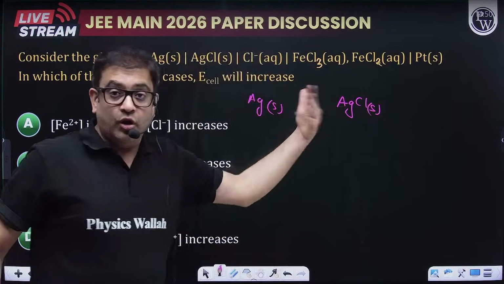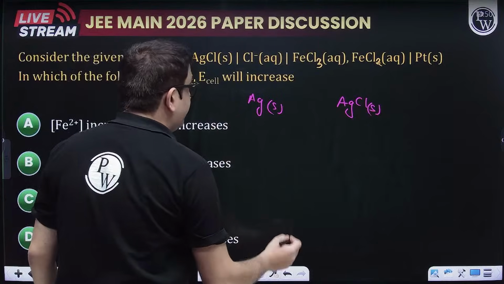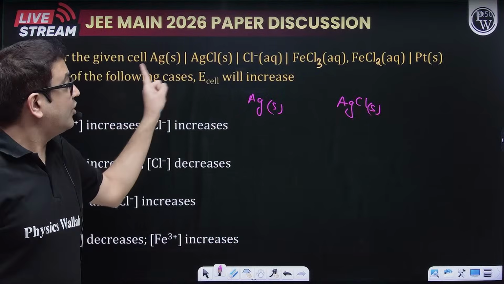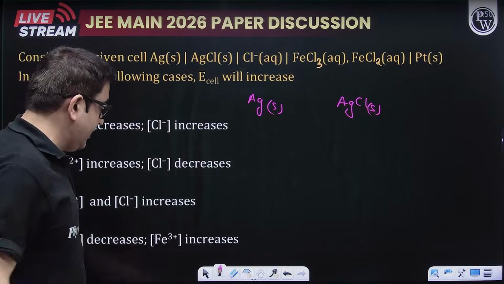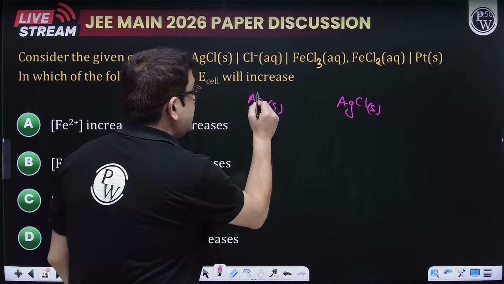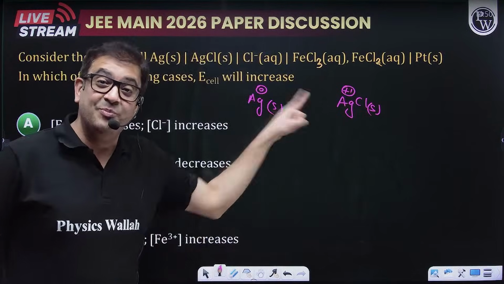Sir, it will not at all dissociate, although whatever small amount of Ag, because this is getting oxidized from Ag to Ag plus. So from Ag, that is from 0 oxidation state, it is changing to +1 oxidation state.